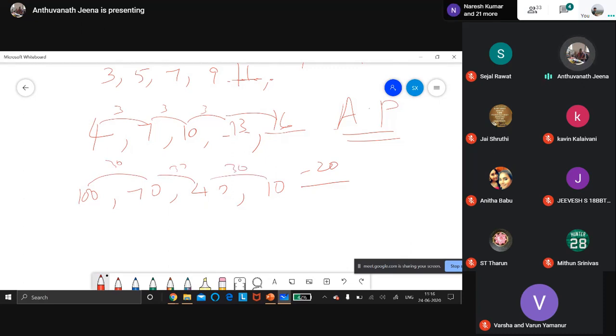It keeps subtracting 30. So minus 20 minus 30 is minus 50. Next number, minus 80. Because it is an arithmetic progression, AP, we will be able to find out whichever term we want.